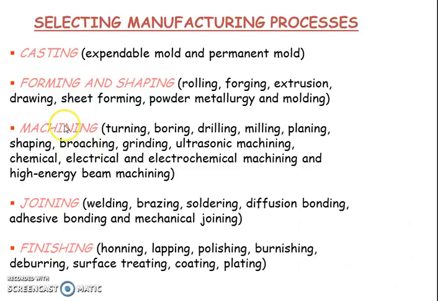Machining is a subtractive process where, layer by layer, as per the requirement, material is removed in the form of chips. It could be produced by joining. Then there are various finishing operations to meet aesthetic or metrological requirements.